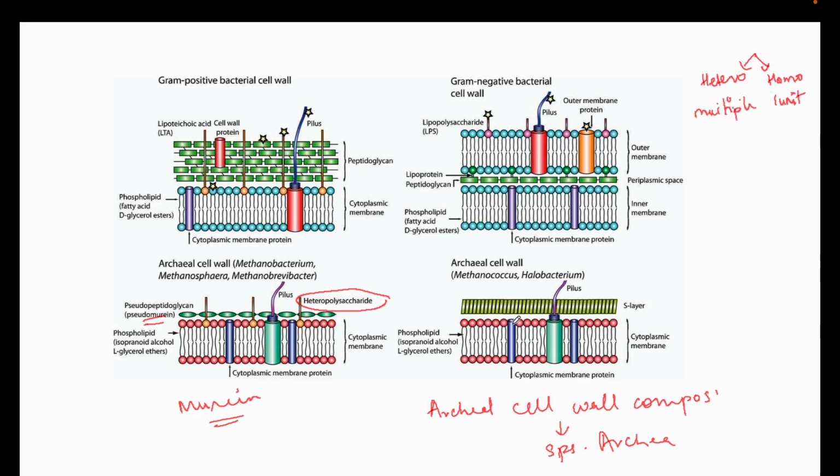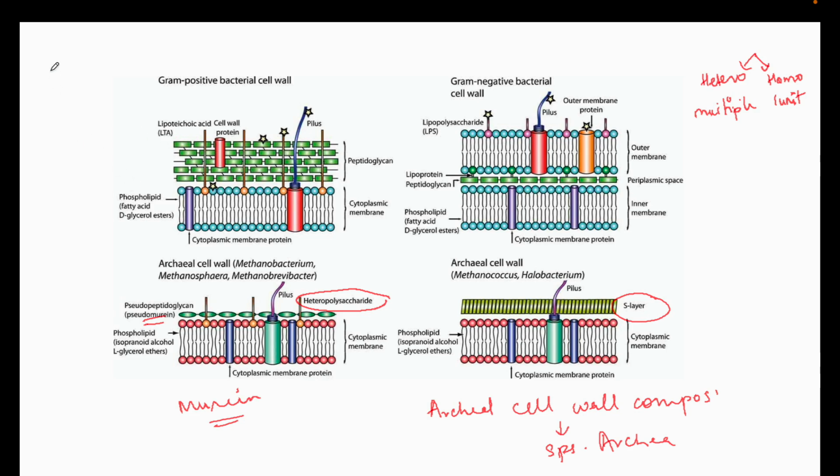In Methanococcus and Halobacterium the phospholipid composition is also different, and there is an S layer. This S layer, just like pseudomurein, is composed of other glycans, just other sugars.